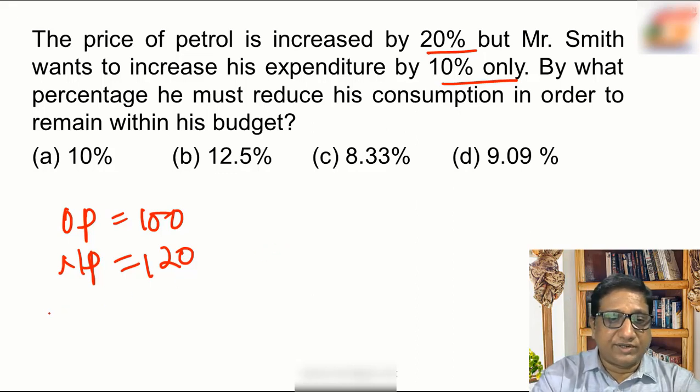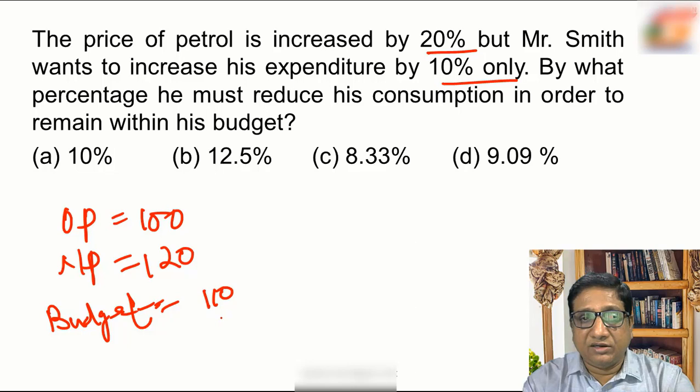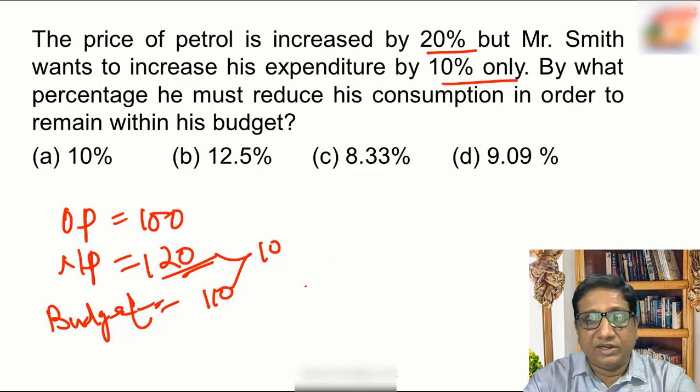But the budget of Mr. Smith is 10% only. He wants to increase his expenditure by only that much. That means the budget is 110%. So how can he maintain 110%? He has to decrease 10 upon 120, then only he can maintain a 10% increase only.